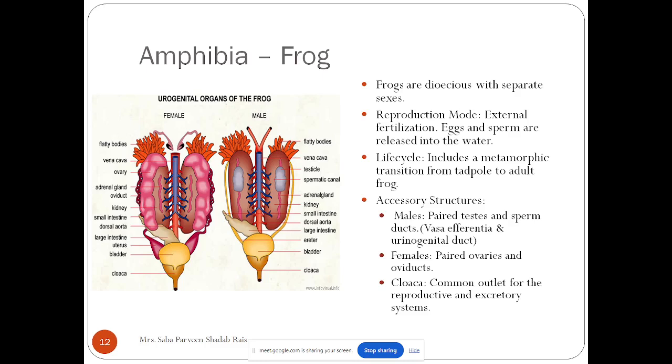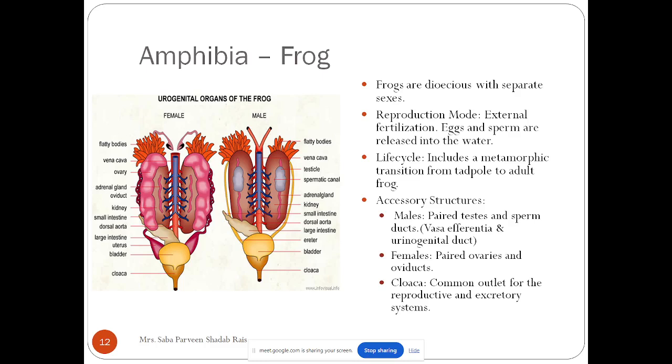So when I talk about the frog, they are also dioecious. Can anyone tell me the meaning of dioecious? Sexes are separate. Unisexual. Sexes are separate. That means distinct male and female are present.